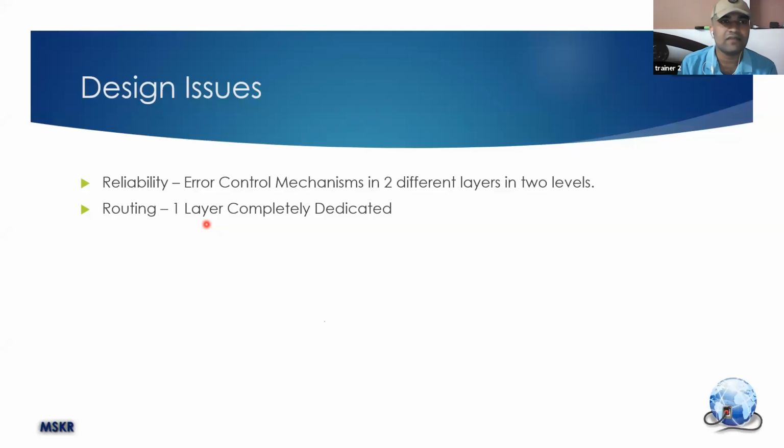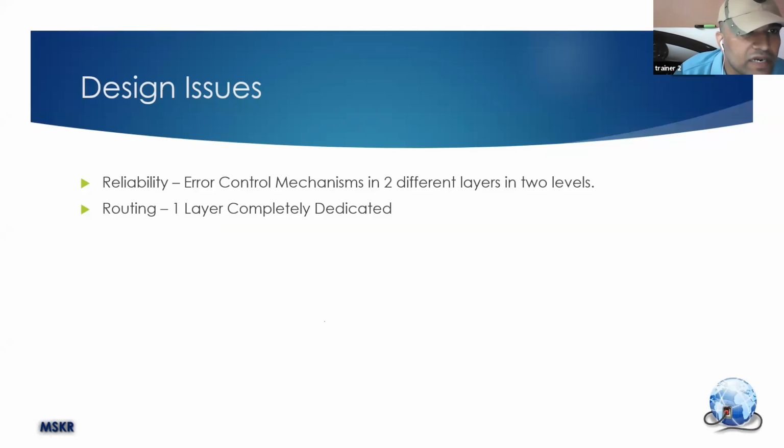Previously, someone asked me how the physical layer will know where to give that message. There are more devices connected to the internet than the number of humans on the globe. With so many crores of devices, how will your physical medium know which device to deliver to? So one layer takes care of this routing with the help of addressing, IP addresses.